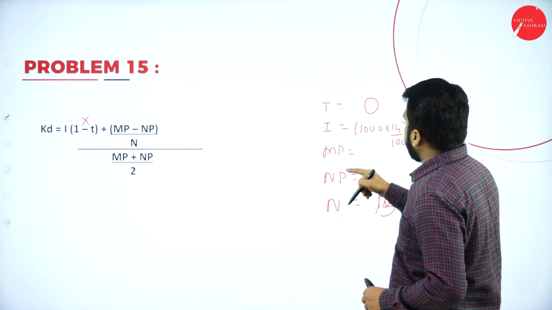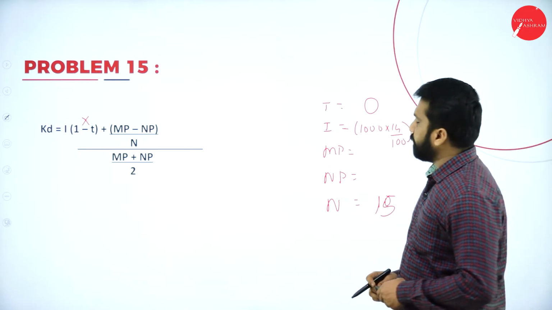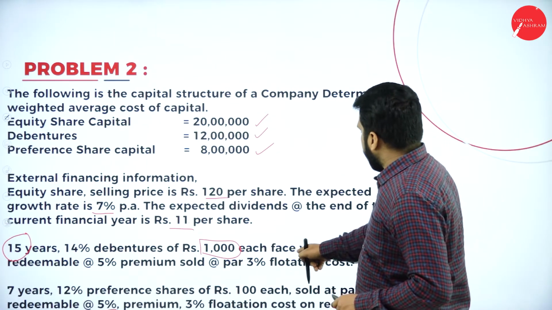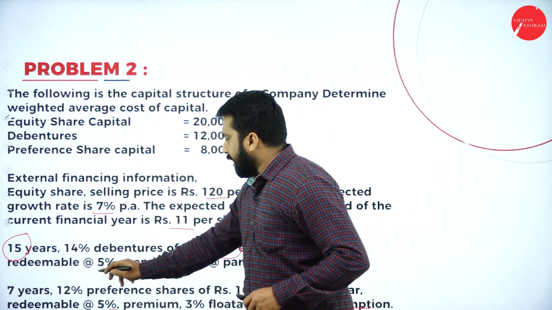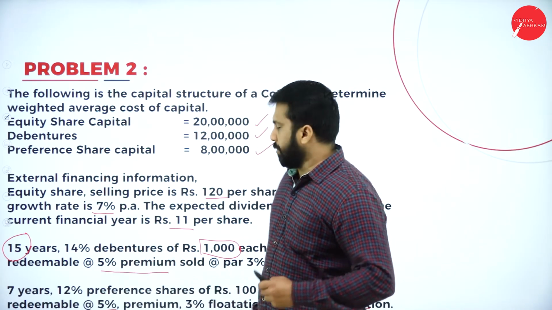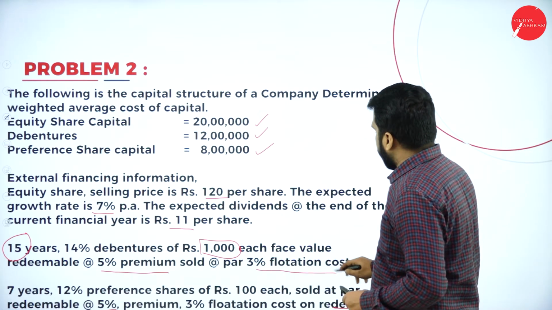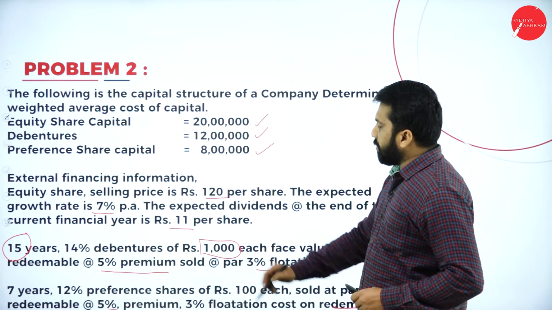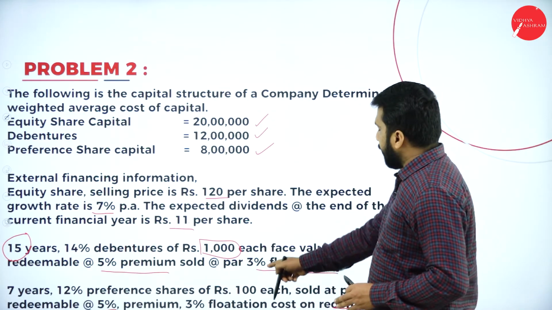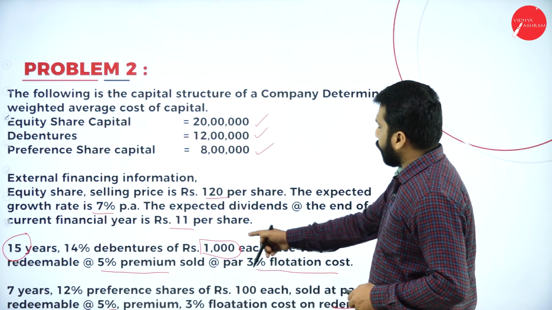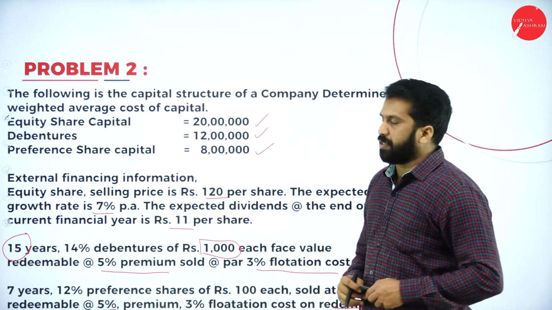What will be your MP and NP here? So we'll calculate face value, redeemable at 5% premium, sold at par, 3% flotation cost. Sold means issue price minus 3%, redemption at 5%. Now, what is the value? 1000 rupees.